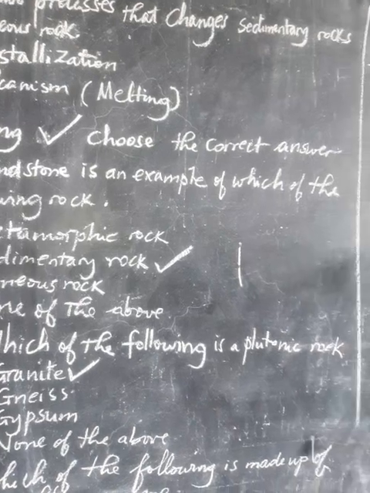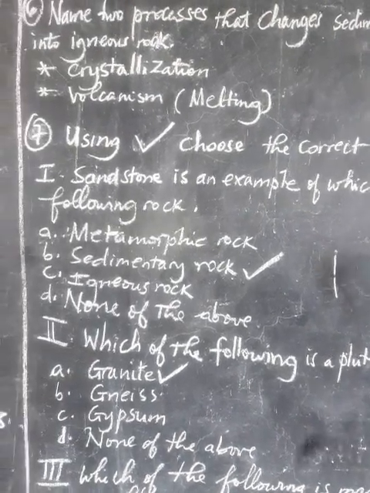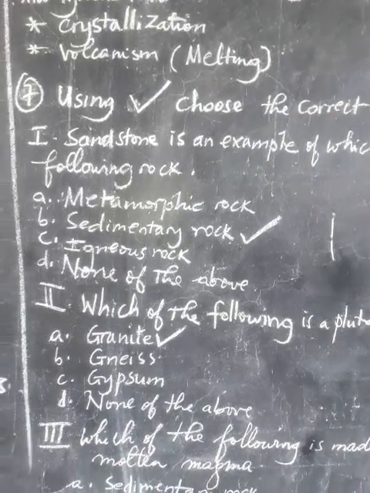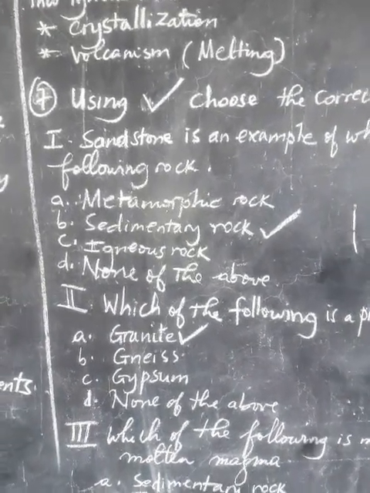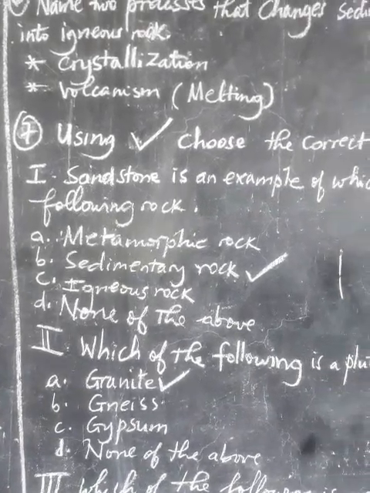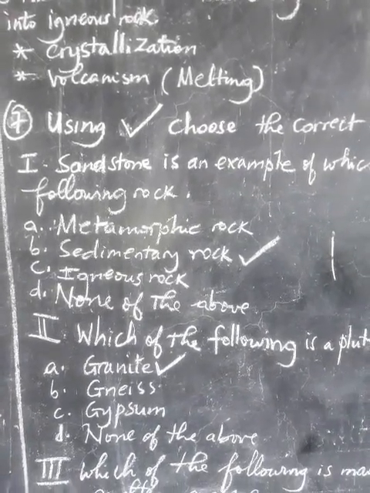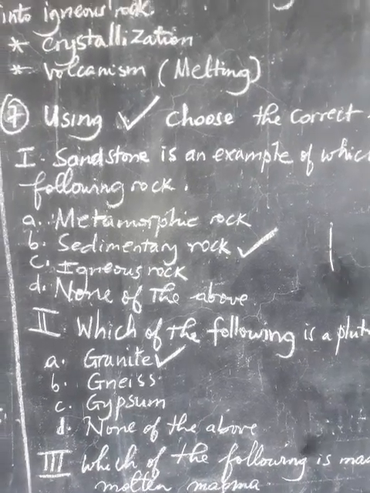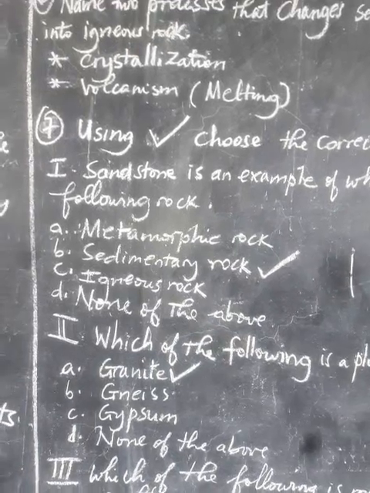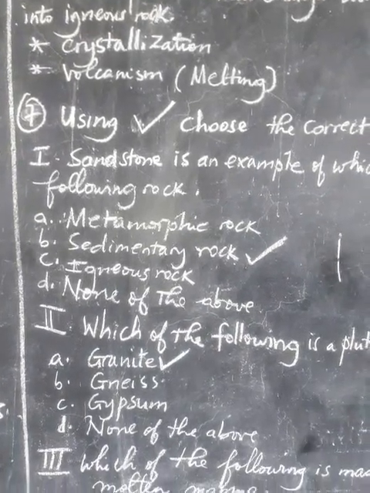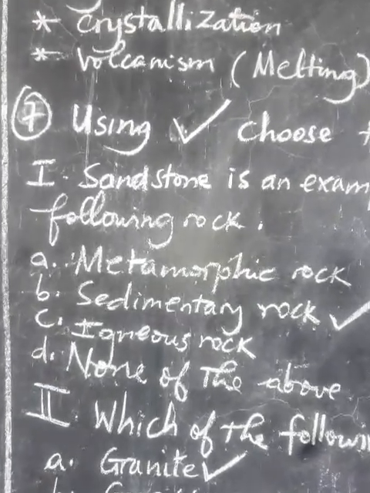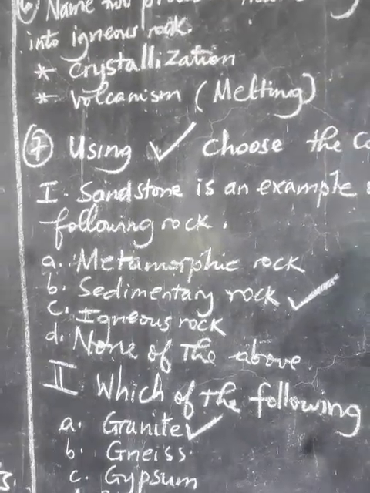Sandstone is an example of which of the following rocks? They give us sandstone, and different types of rock, and they want us to choose which one sandstone belongs to. Is sandstone metamorphic? No. Is sandstone sedimentary rock? Good. Yes, sandstone is an example of sedimentary rock. C, is it igneous rock? No. None of the above? No. The correct answer is B, because sandstone is an example of sedimentary rock.